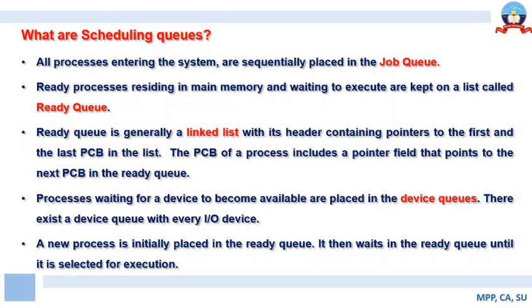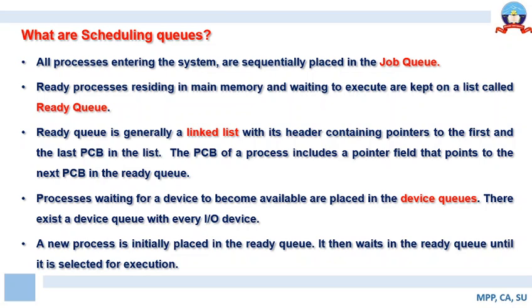A new process is initially placed in the ready queue. It then waits in the ready queue until it is selected for execution. So any process that is awaiting execution is placed in the ready queue, and then it waits for its time of allotment of the CPU. Here it is to be understood that it's not only a new job entering the ready queue, but a job that has been interrupted and is waiting for execution to resume is also placed in the ready queue.